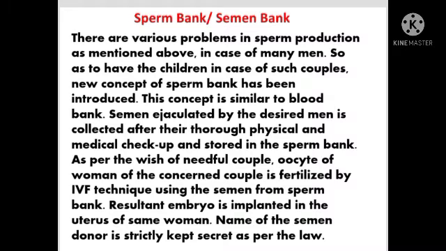Now the oocyte of the woman and the sperms collected from the sperm bank, both of them are fertilized using the IVF technique, that is in vitro fertilization technique, that is, it is fertilized in a test tube. Afterwards, when the embryo is ready, what happens? It is implanted in the uterus of the same woman. The name of the semen donor is strictly kept secret as per the law. One cannot tell the name of the semen donor because it is secret as per the law.